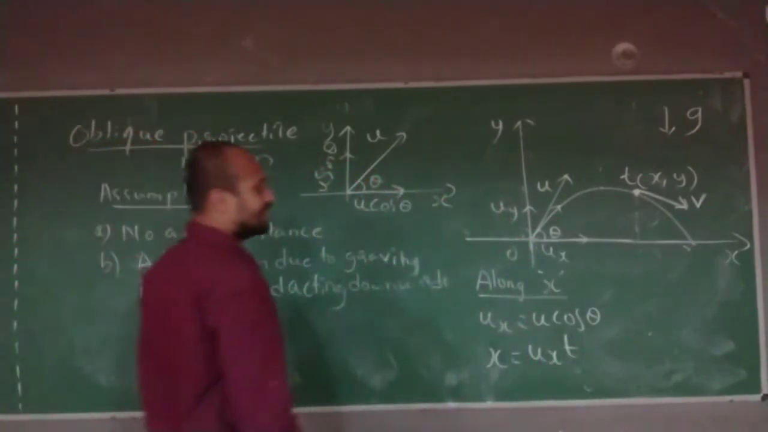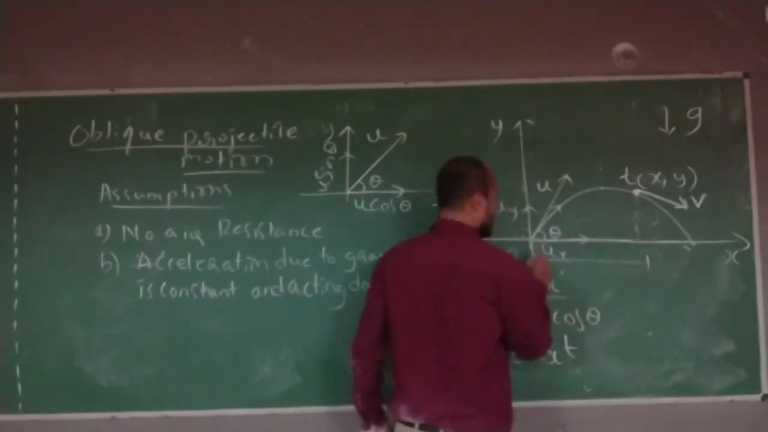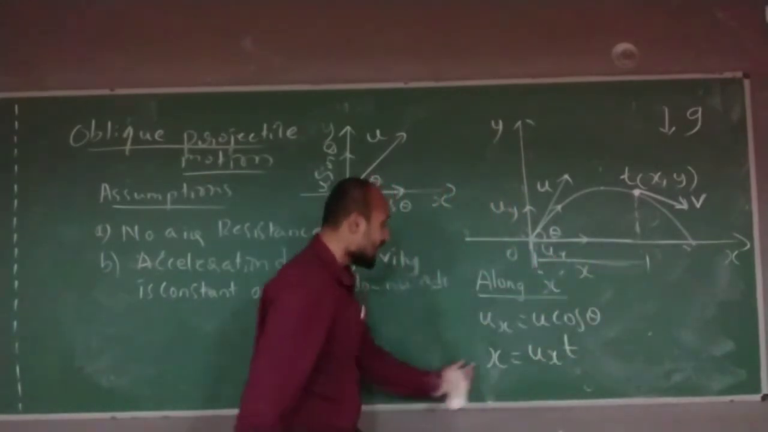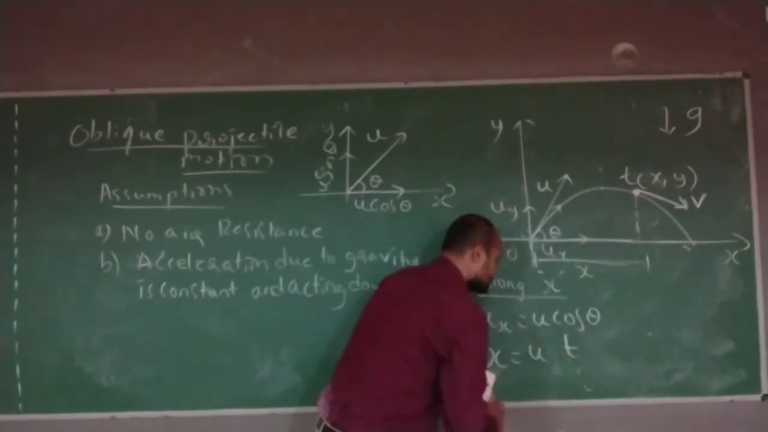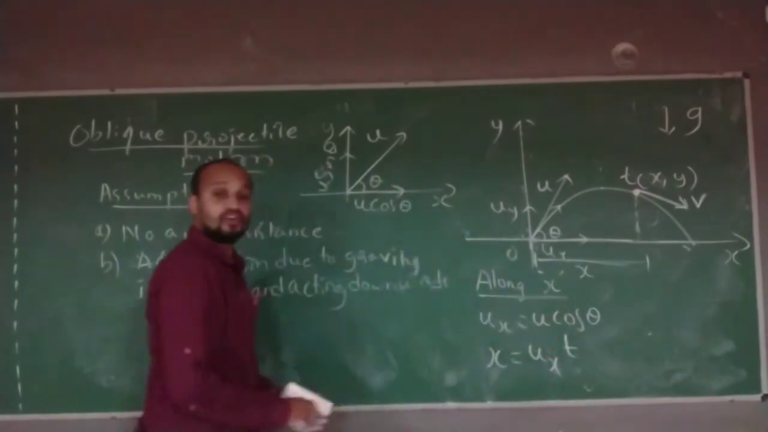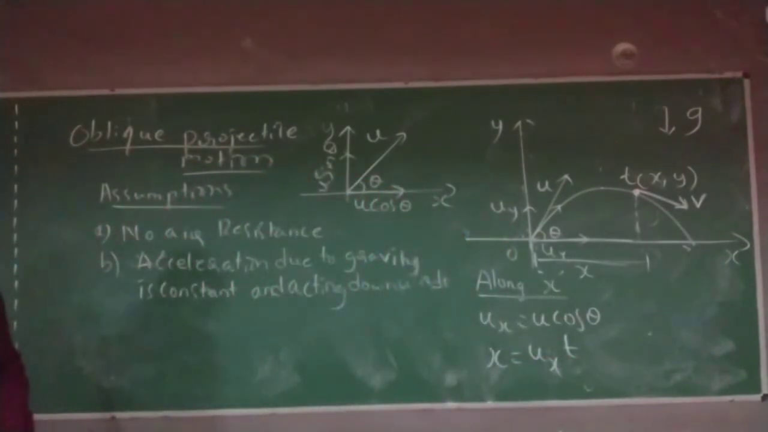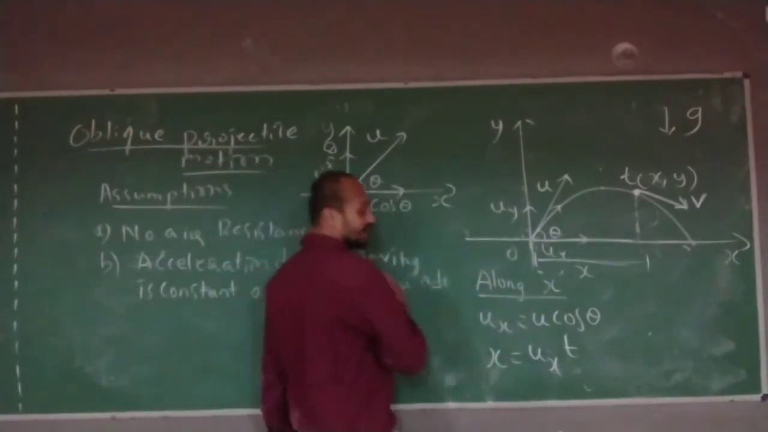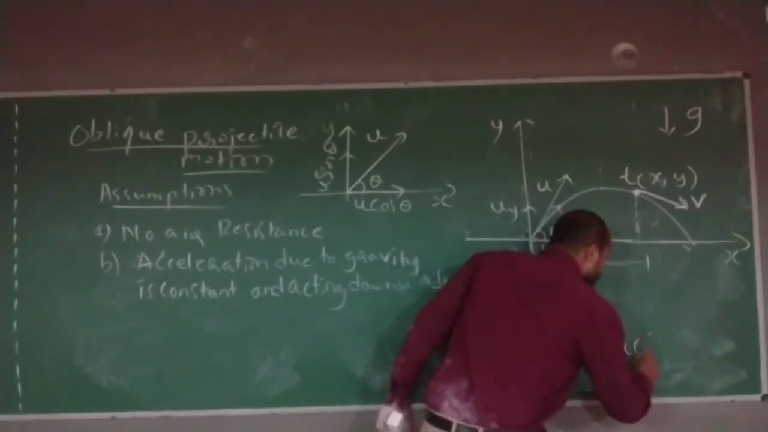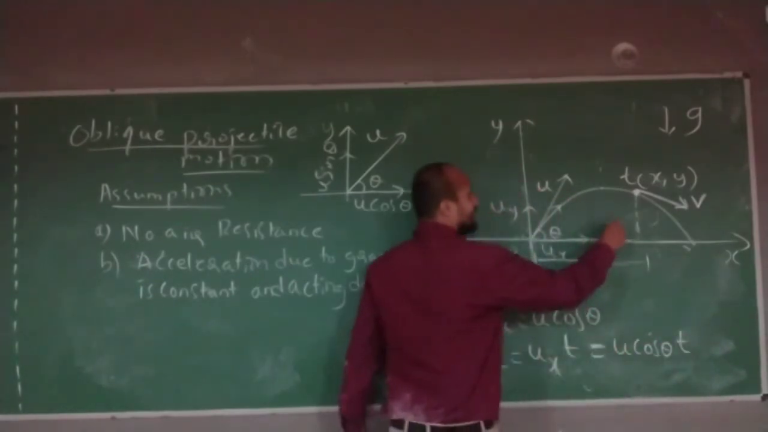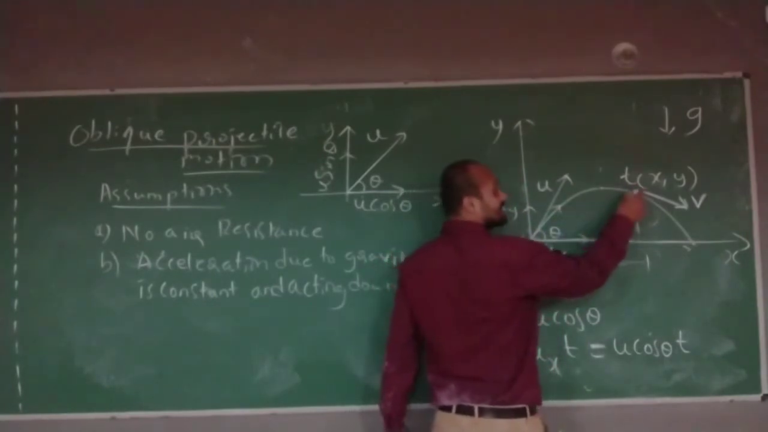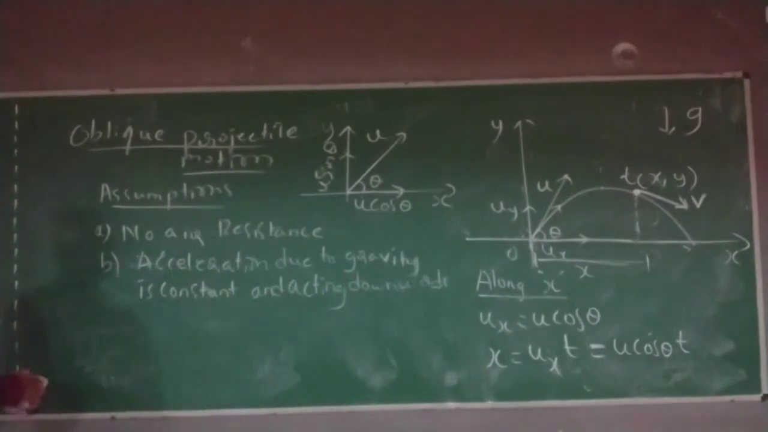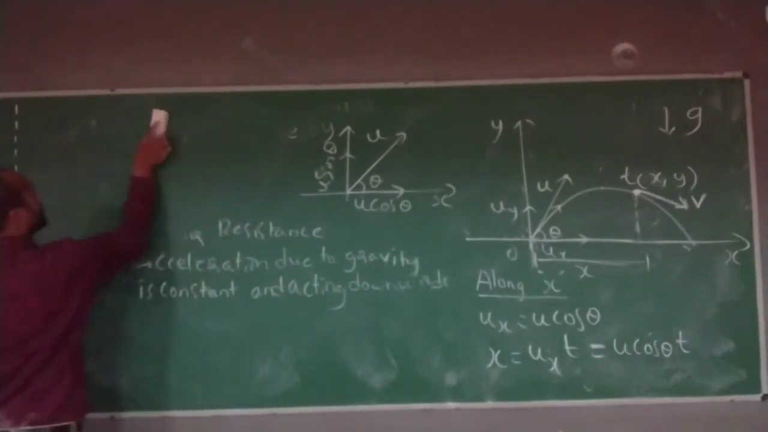What is x? This is the x distance at the point. X is equal to ux t. What is this ux? Ux is nothing but u cos theta, so x is equal to u cos theta into t, where t is the time taken by the object to reach the point x comma y. This is what is going to happen.